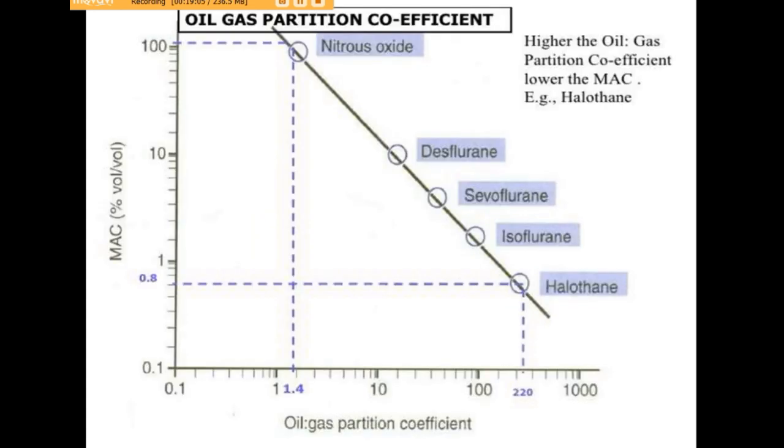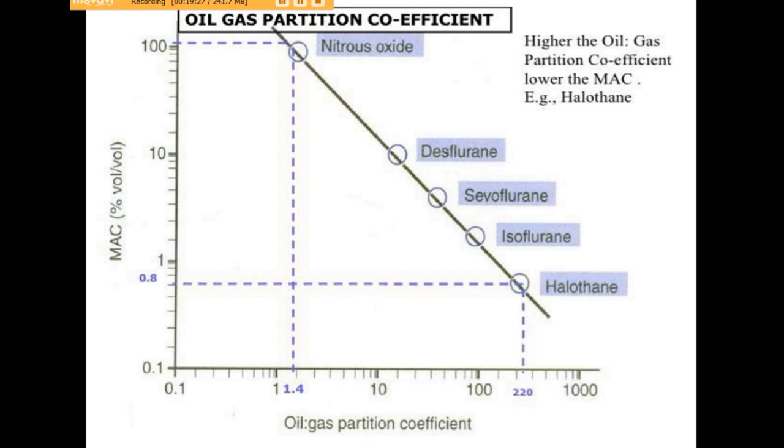We can understand this via this graph. You can see here on the x-axis there is the oil gas partition coefficient, while on the y-axis there is the MAC value. We will take two examples, nitrous oxide and halothane. Nitrous oxide has a higher MAC value, that means lower potency.